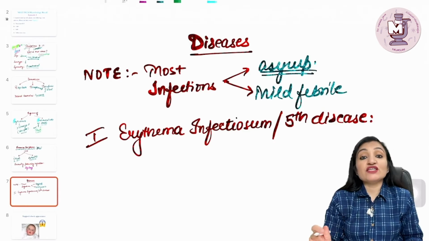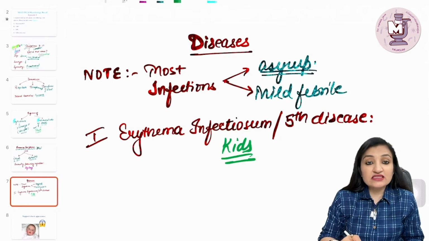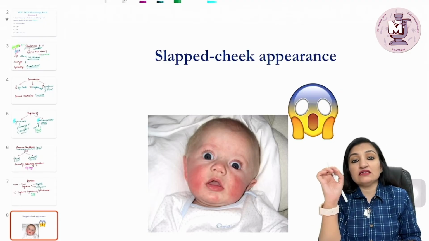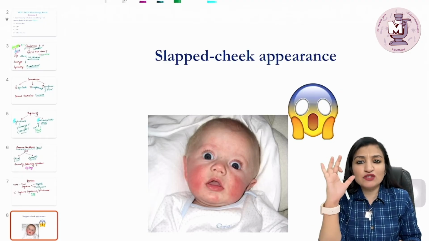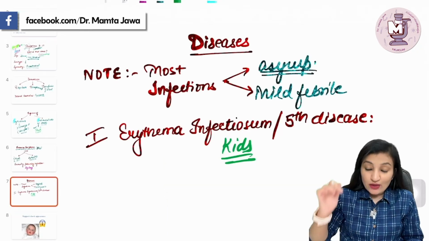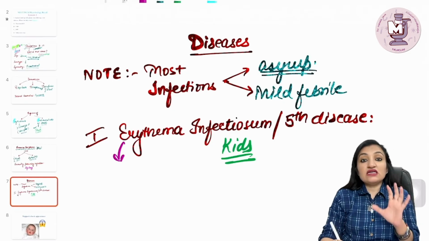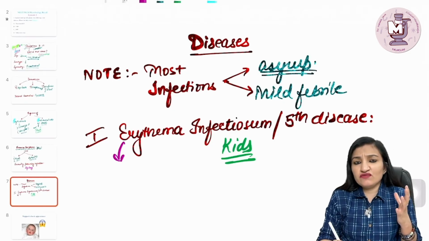Now, erythema infectiosum or fifth disease is encountered in kids, and this is characteristically going to have the slapped cheek appearance, as you can see in this picture. Okay. Now, erythema infectiosum or fifth disease, the disease is not going to start right away with the facial rash.